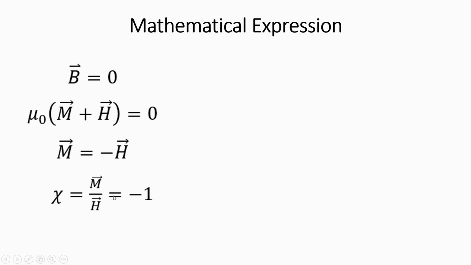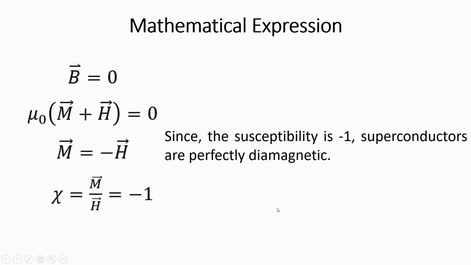So susceptibility is M over H. We know magnetic susceptibility is the ratio of magnetization to the magnetic field intensity, and in this particular case the susceptibility is equal to -1. What does susceptibility of -1 mean? That superconductors are perfectly diamagnetic materials.